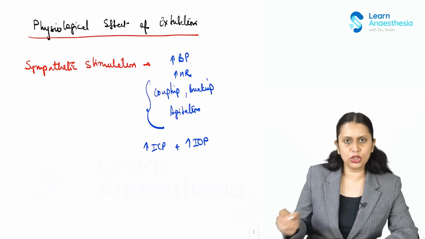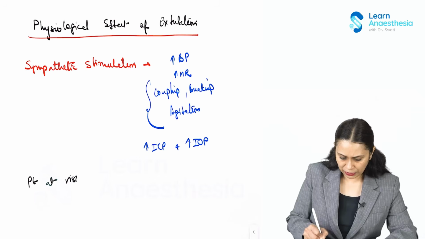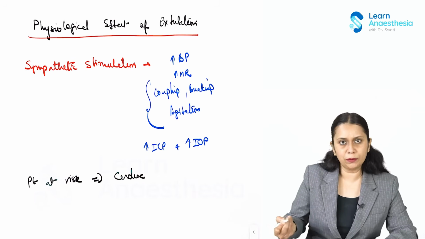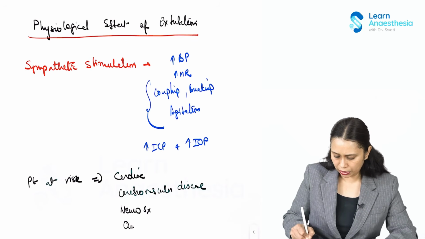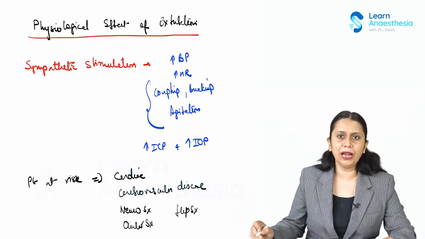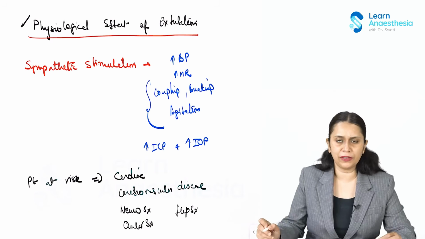So who are the patients at risk? Patients at risk are those having some cardiac comorbidity, or cerebrovascular disease, or patients being operated for neurosurgery or ocular surgery, or patients in whom flap surgery was done and we don't want the patient to move. These are the patients at risk. In them, we need to blunt this physiological effect of extubation.